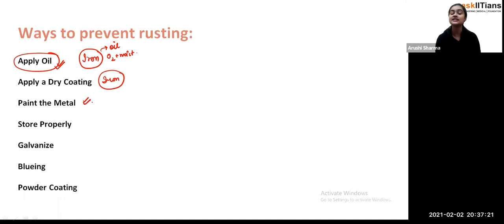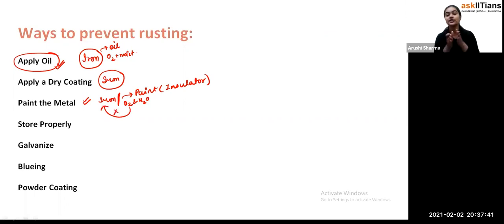Paint the metal, it is very useful, students. When there is iron and you paint it with any color, that paint will act as an insulator. Insulator means that it will not allow the oxygen or the moisture, that is the water particles, to come in contact with the iron, and that's how you can prevent the rusting of the iron.